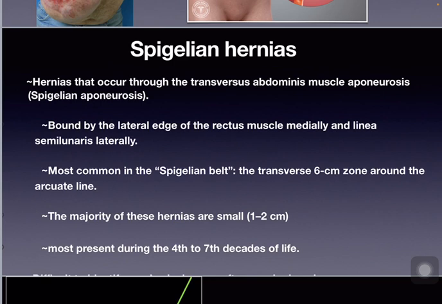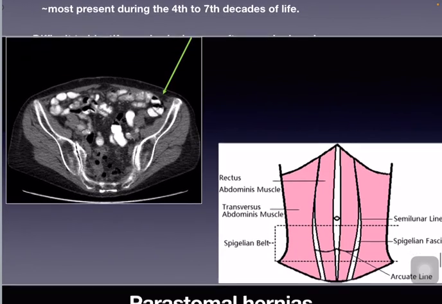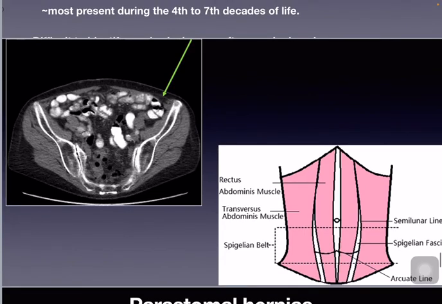It is most common in the Spigelian belt, the transverse 6 cm zone around the arcuate line. The majority of these hernias are small, mostly presenting during the 4th to 7th decades of life. Here you can see the Spigelian hernias in detail.